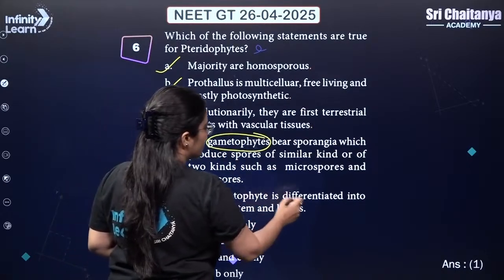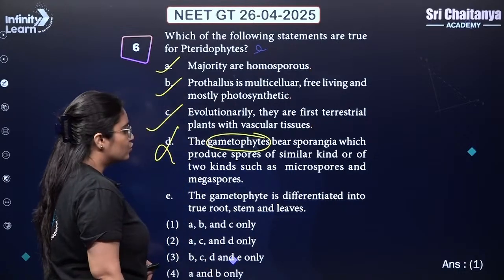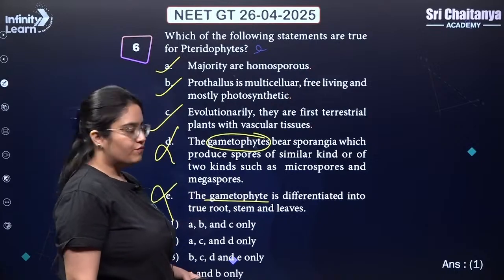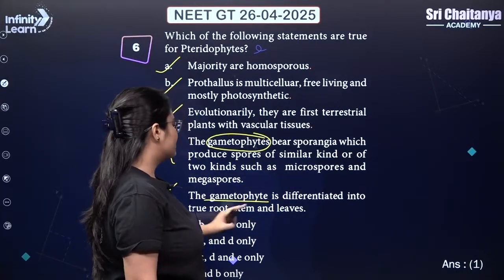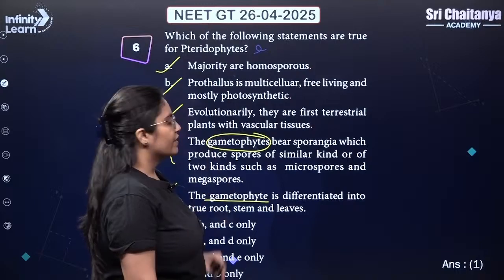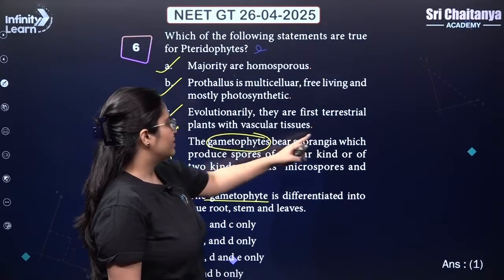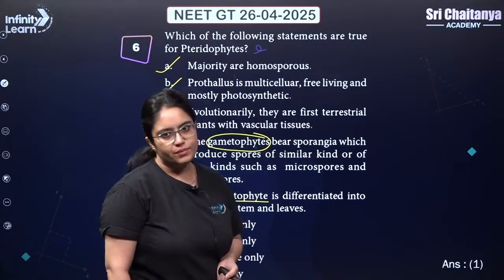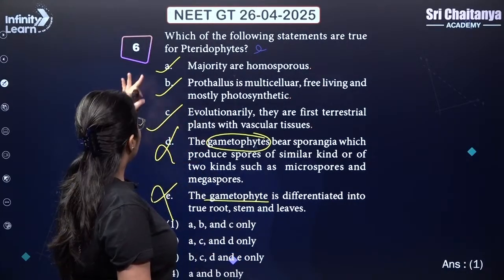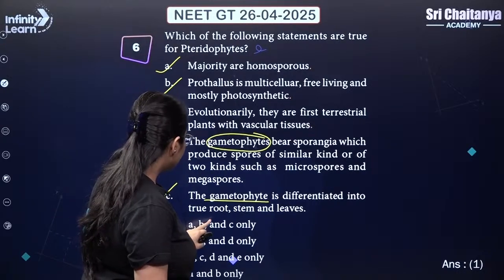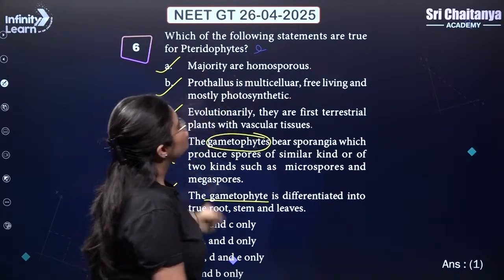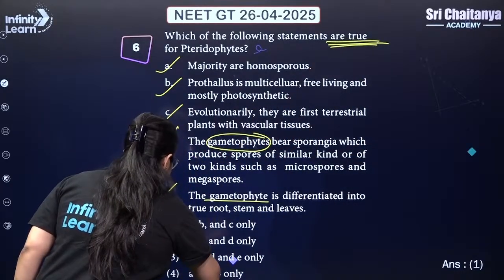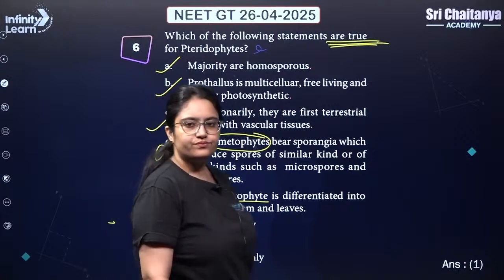Next, the gametophyte is differentiated into true root, stem and leaves. This is also wrong because instead of gametophyte, this should be sporophyte. Sporophyte is differentiated into true root, stem and leaves. So in both these statements, instead of gametophyte, there should be sporophyte. Sporophyte bears sporangia, which produces spores of similar kinds or of two kinds such as microspores and megaspores. Okay guys, so A, B and C only, my dear students, is true. You are supposed to find out the true statements. So your answer is 1. Clear? Simple?